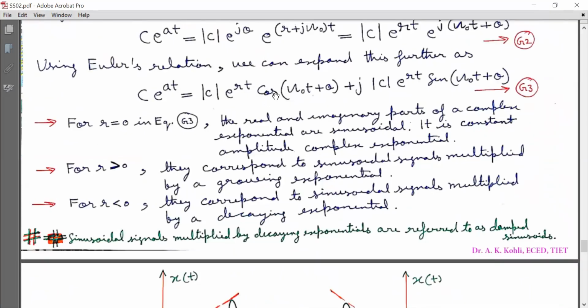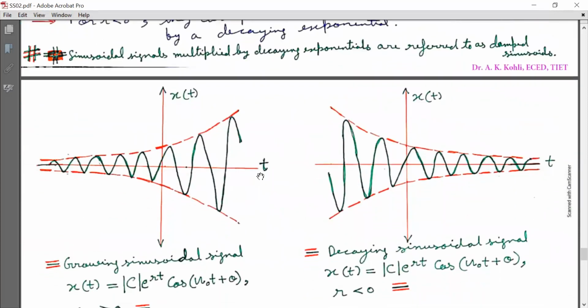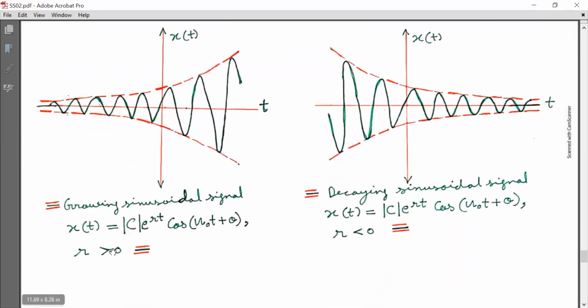So I have picked this, that C e^(at) = |C| e^(rt) cos(omega naught t + theta). So here you see x(t) = |C| e^(rt) cos(omega naught t + theta). For r greater than 0, it is a growing sinusoidal signal, and for r less than 0, it is a decaying sinusoidal signal.